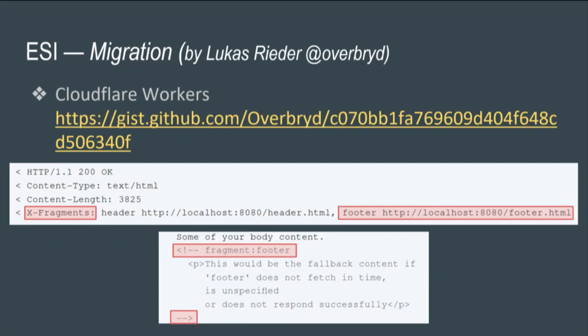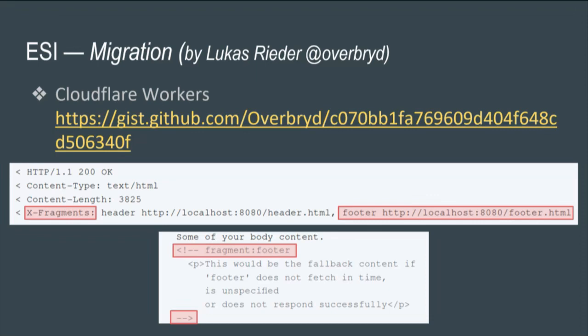But you can use Cloudflare Workers, which are basically JavaScript files sitting on edge servers. Someone on Twitter called Lucas Ryder came up with modern ESI, if you may, which is a JavaScript file that's going to allow you to do fragmentation of your HTTP response. You can see on the bottom screenshot that you have a fragment pointing to footer, and that footer is specified in the HTTP header, which is so much more secure than just pointing to the resource in the HTTP response.